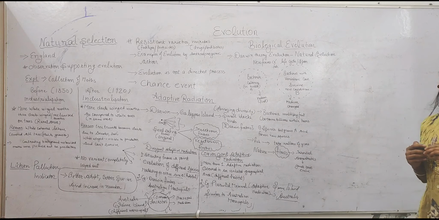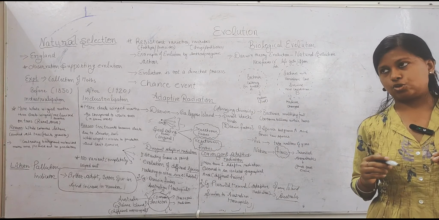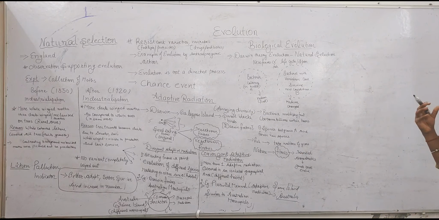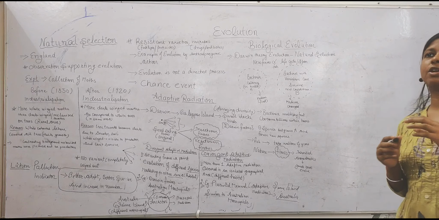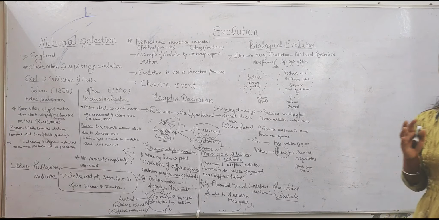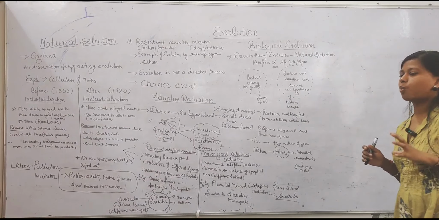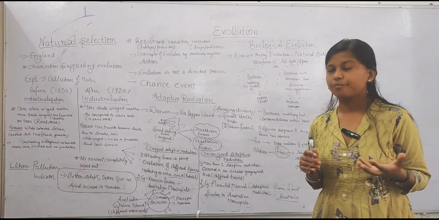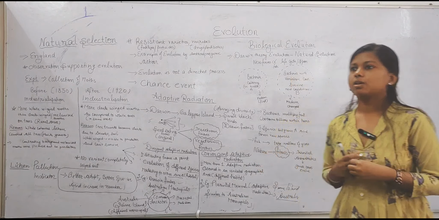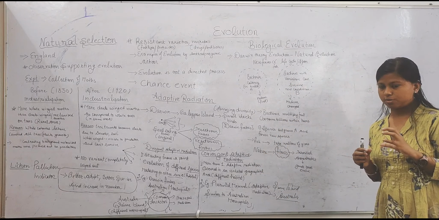Now we come to biological evolution. So what is this theory? Darwin proposed a theory of evolution, in which his most important point was natural selection. Natural selection is basically the main point of his theory.